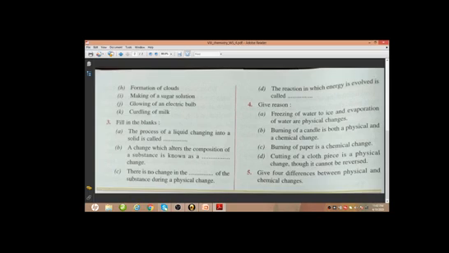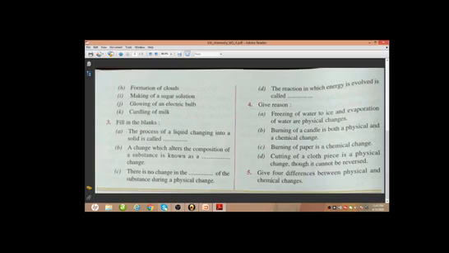So if we are not getting any new substance, then maybe the process is irreversible, but it will be a physical change. So cutting off a piece of cloth is a physical change, though it cannot be reversed.